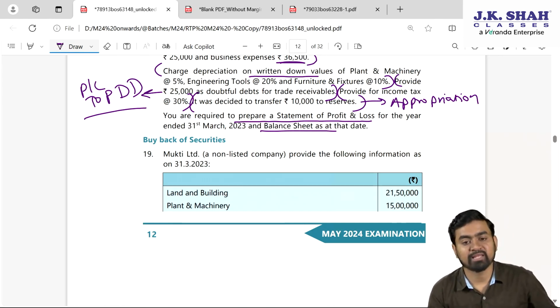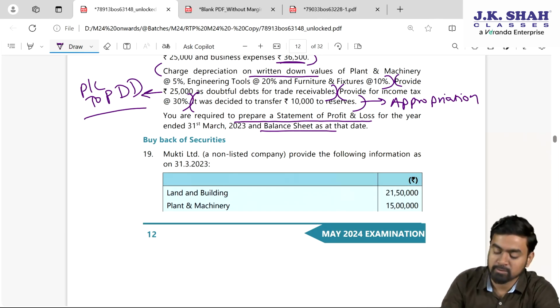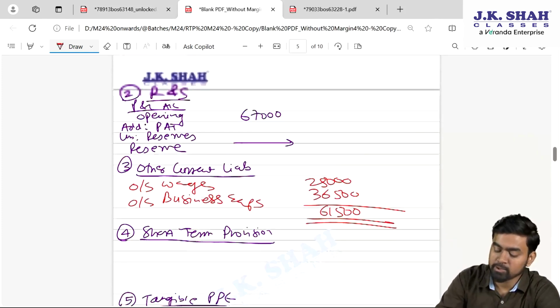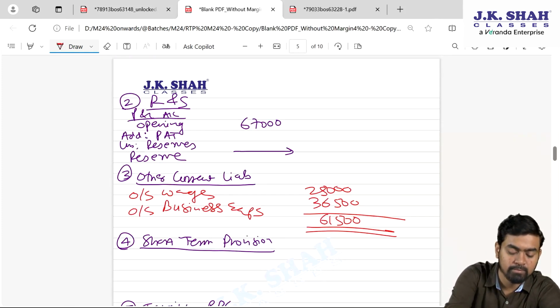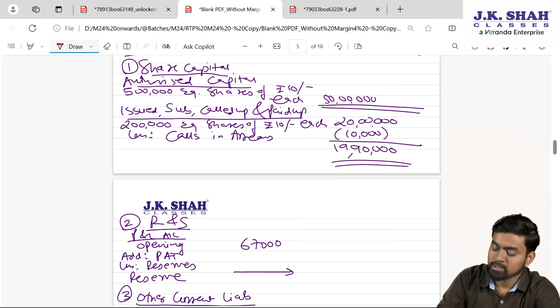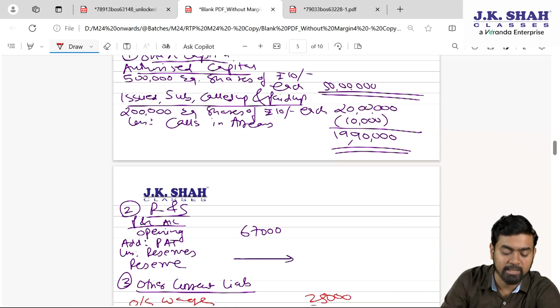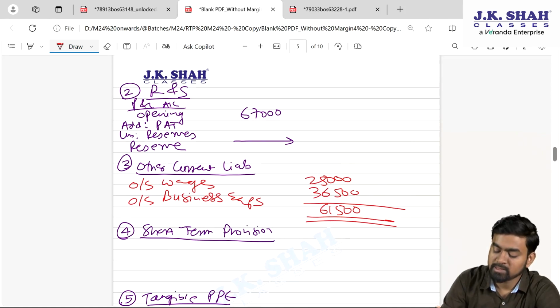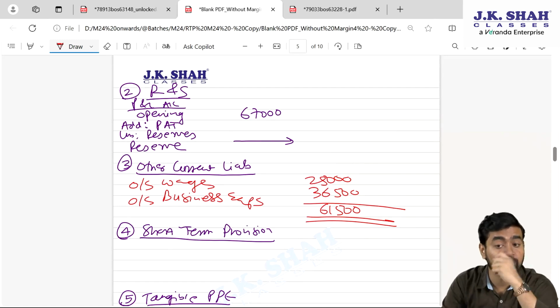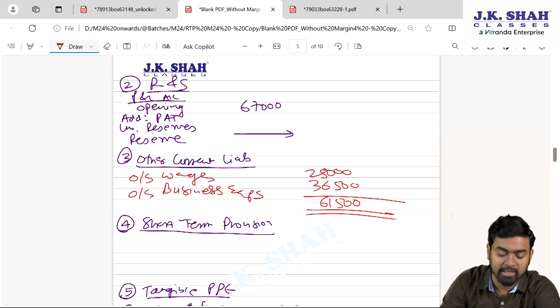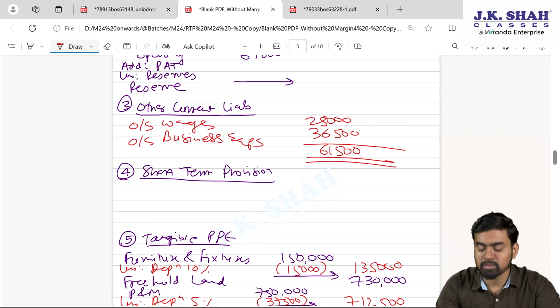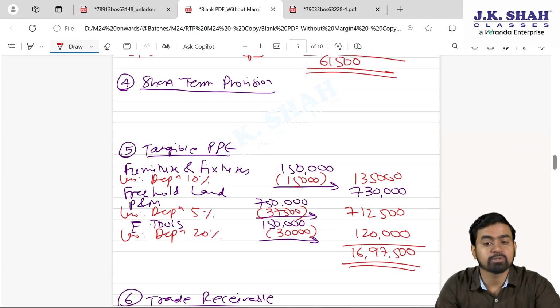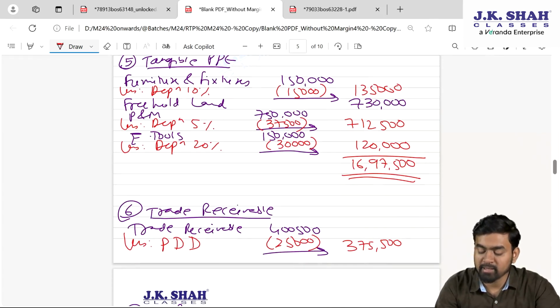Now last two adjustments are there, which is tax at the end when we will close everything. Then only we can give effect. And the second one is what? Appropriation. So now the closing process, my dear students. Everyone, check your first note is 19,90,000. Second, we cannot close right now reserves and surplus because adjustment of profit after tax and the reserves pending. Next is 61,500. Short term provision we cannot close right now because income tax provision is pending.